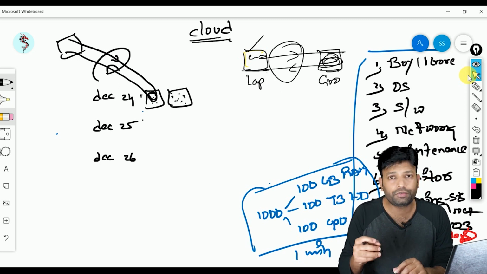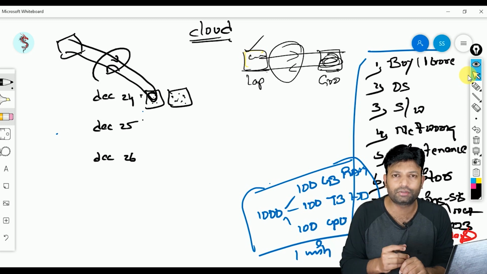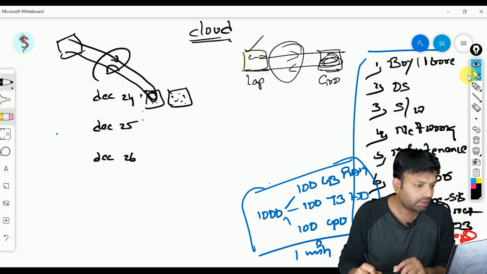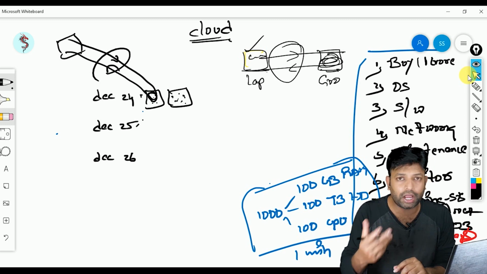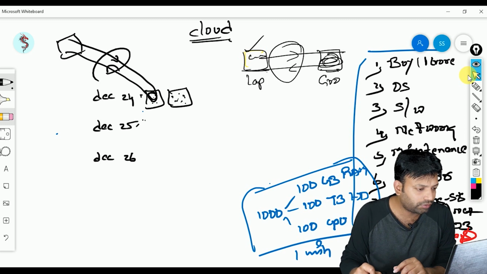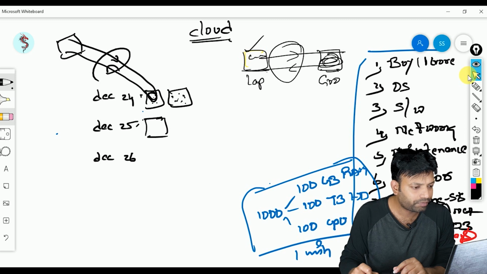Now since December 24th is a normal day, two servers are enough for me. In real time they keep hundreds of servers, but here I need two servers only. On December 24th I have two servers, and on December 25th I'll also have the same servers, because this is the physical infrastructure in my company, right?